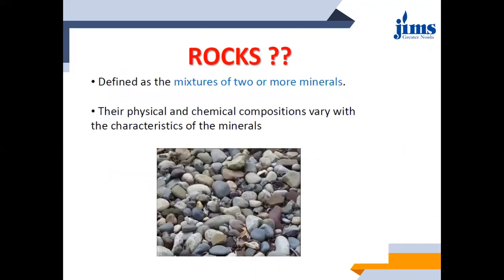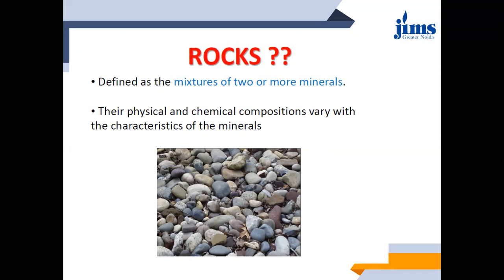Now the question arises, what are rocks? In general you must all have an idea of what rocks are, but if you are asked to define what a rock is, then you might get confused. So what are rocks exactly? They are mixtures of two or more minerals. There can be one mineral also. Until now you had studied minerals. Now these minerals actually constitute what? Rocks. So rocks are composed of what?